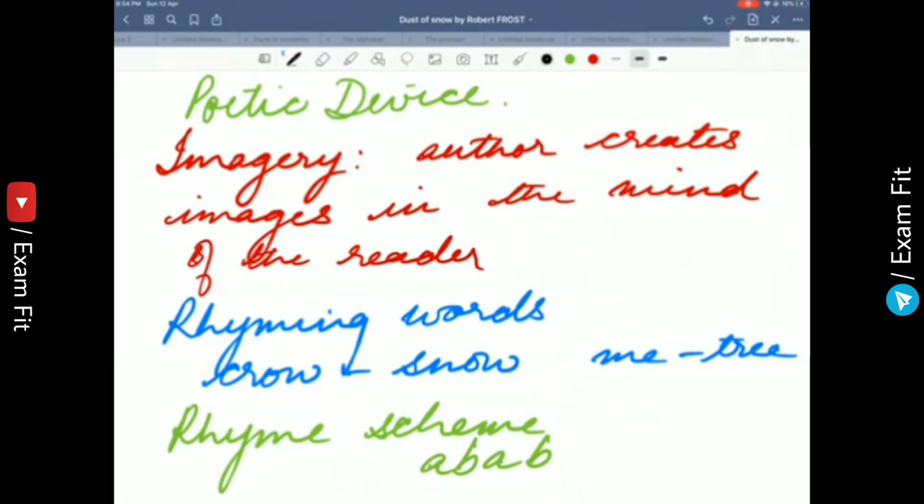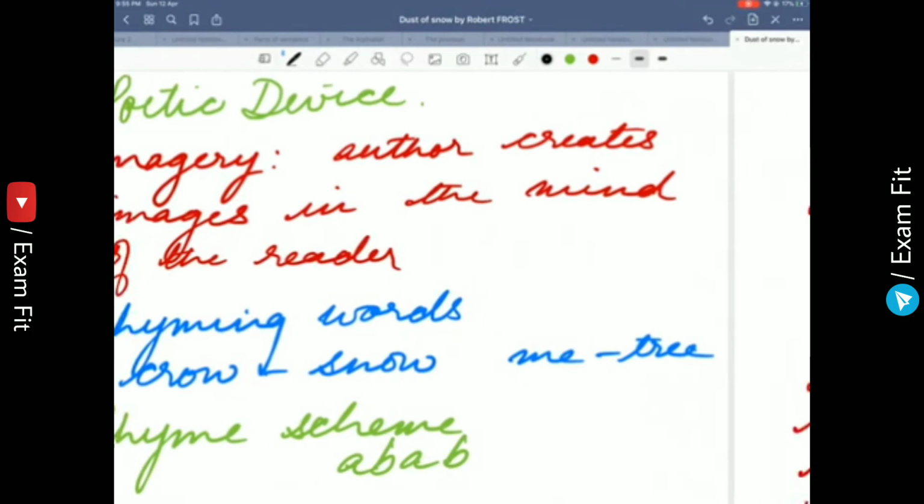He has used imagery. He is trying to create images in the mind of the reader, through lines like, the way a crow shook down on me the dust of snow. We can actually imagine a crow shaking down the dust of snow and the snowflakes falling on the poet.